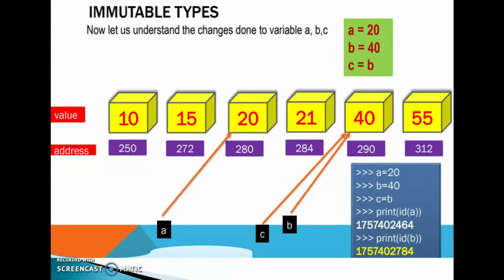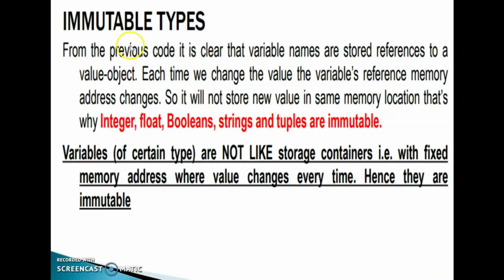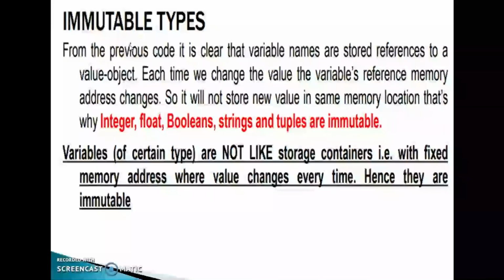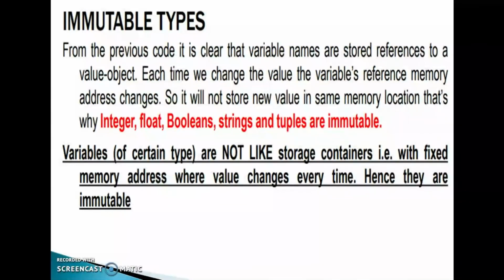Okay, clear this one? Conclusion of immutable types. From the previous code, it is clear that variable names are stored references to a value object. Each time we change the value, the variable's reference memory address changes. So it will not store a new value in the same memory location.